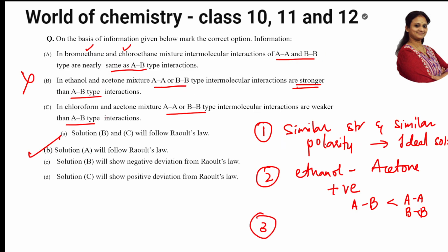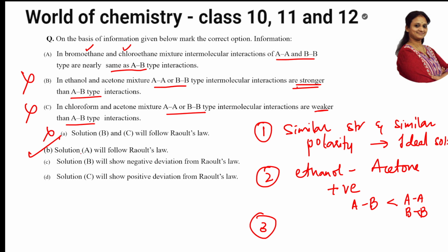What did they give? In chloroform and acetone mixture, the bonds are weaker, they said. No, this is a non-ideal solution. The bonds are stronger. This is also right. Now come back. Solutions B and C will follow Raoult's law? Solutions B and C are non-ideal solutions. They do not follow Raoult's law, so this is ruled out.